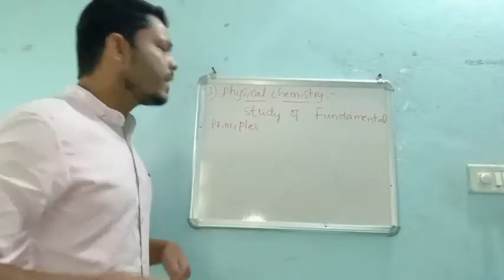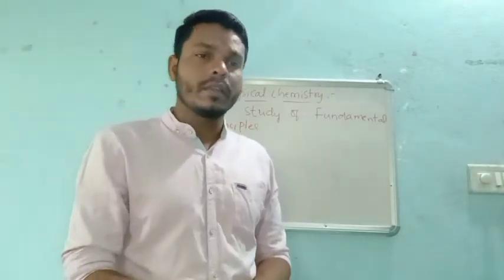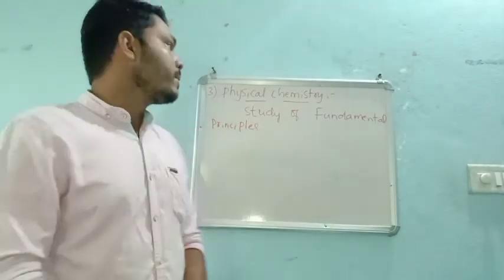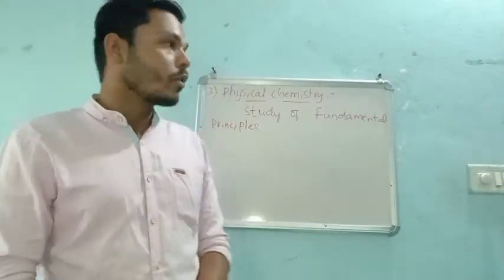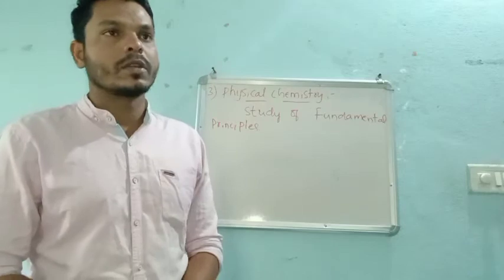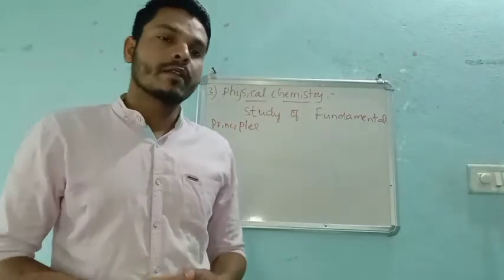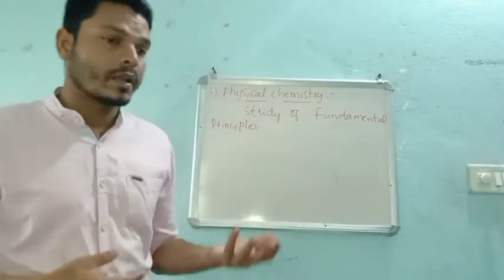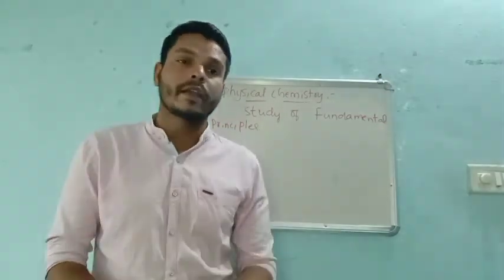Whatever we see physically, in the form of principles, we study in one more branch of chemistry, called physical chemistry. In physical chemistry, we can convert chemical energy into electrical energy.